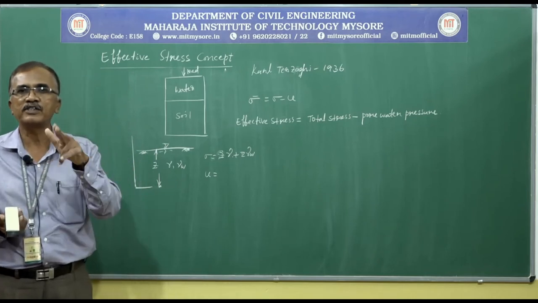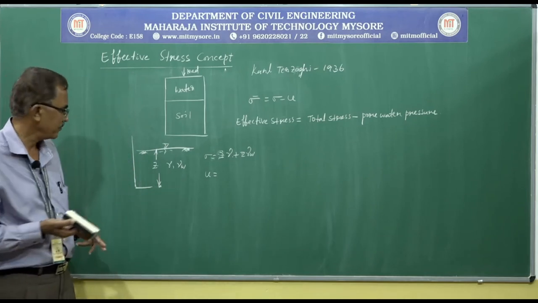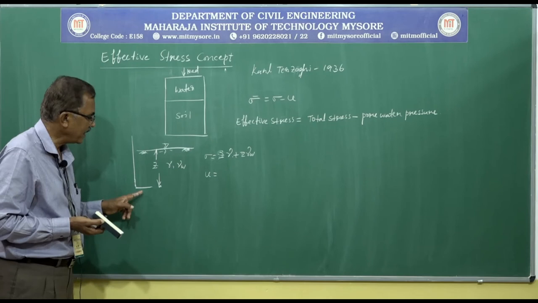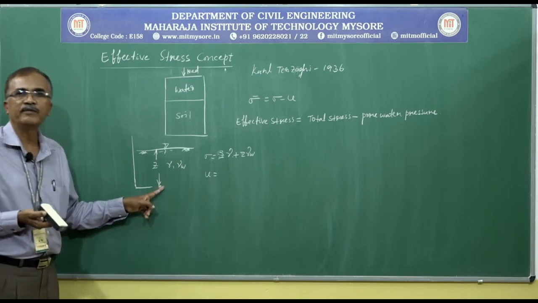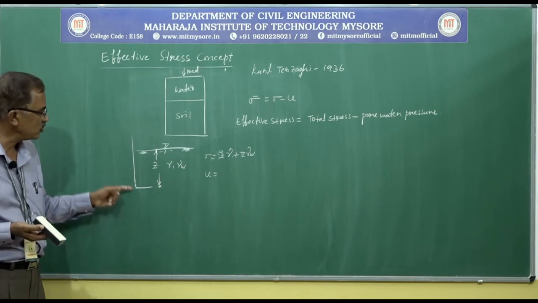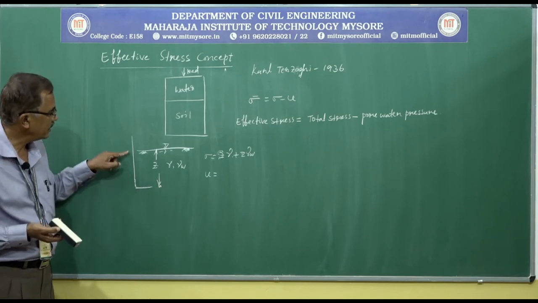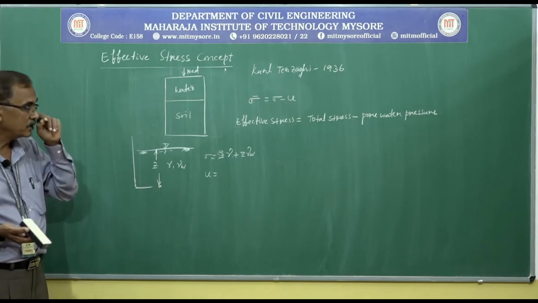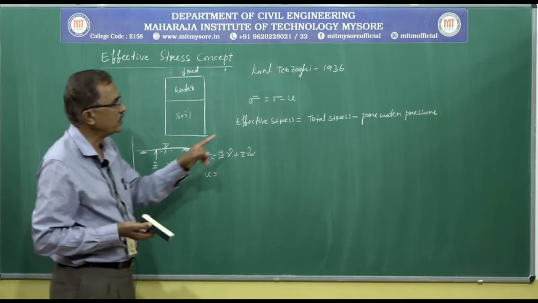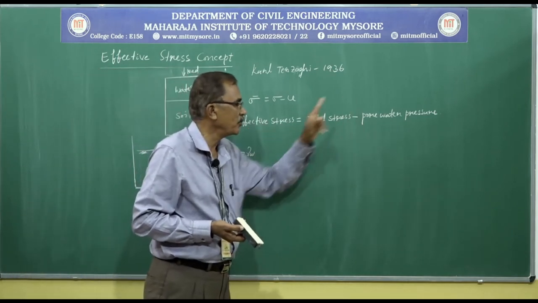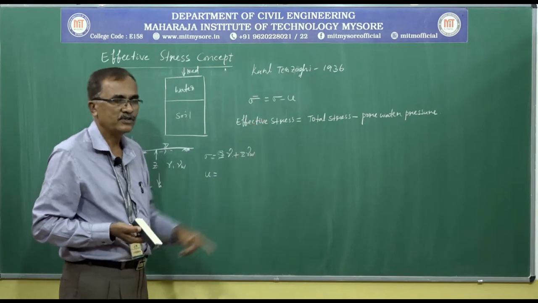It can also be called neutral pressure or neutral stress. Pore water pressure can be measured at any given point by inserting a piezometer or glass tube. The head gives us the pore water pressure. So, knowing pore water pressure and total stress, we can calculate effective stress.